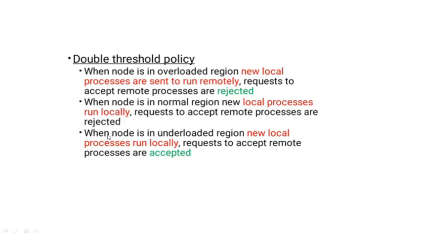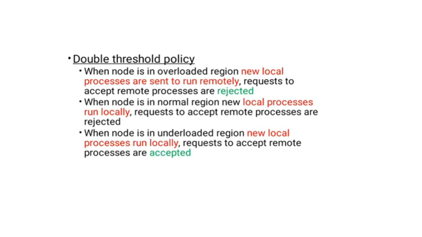In the underloaded region, when the node is underloaded, all the new local processes will run locally and it also accepts the remote processes, so that it may go to the normal region, not to an overloaded region.